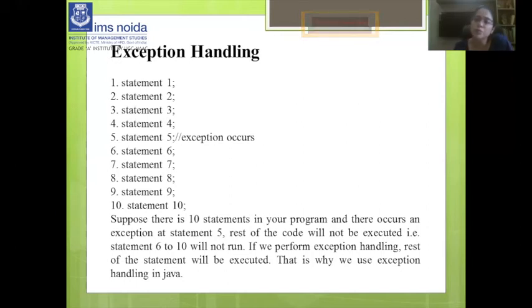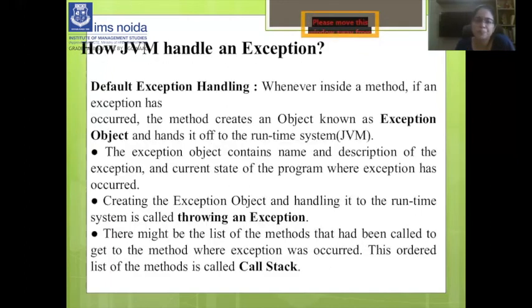Means if we use exception handling, and an exception occurs at statement 5, it will not affect the normal flow of your program. So the main concept is how the JVM handles an exception. You all know about the JVM, the Java Virtual Machine.